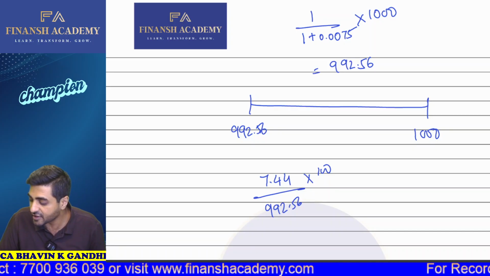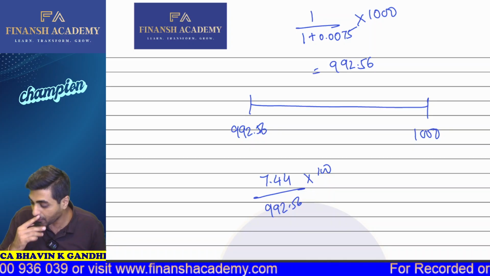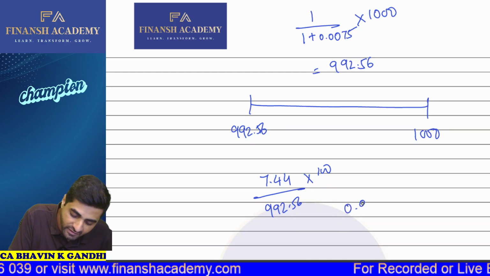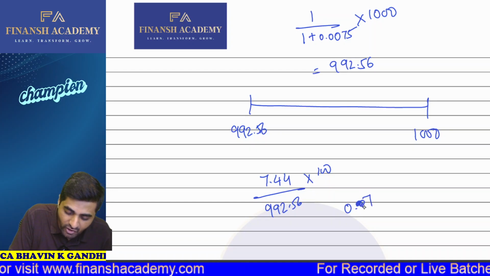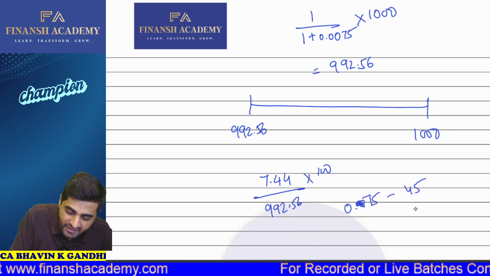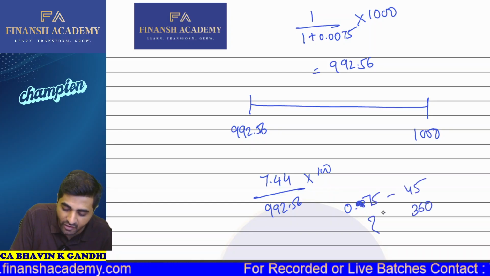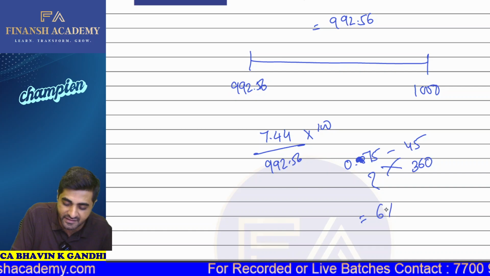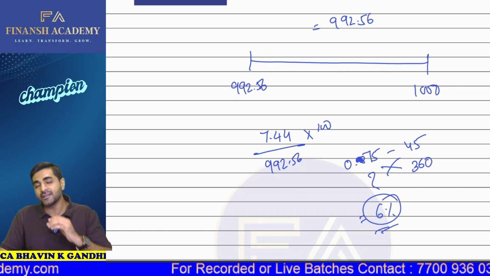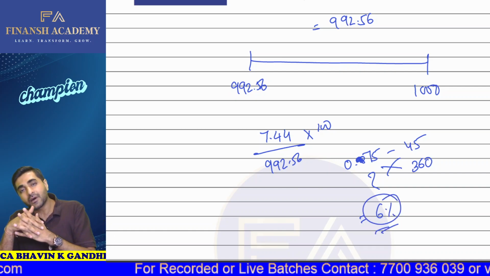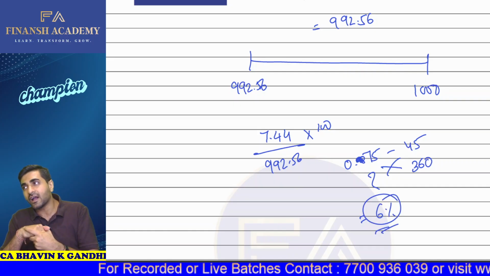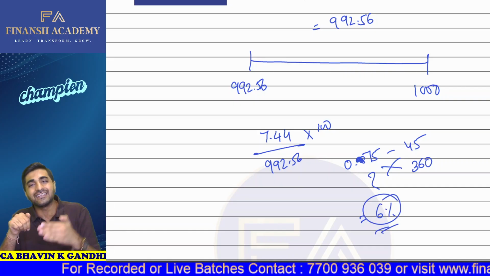So this will eventually give me the same 0.075. So 0.75. This 0.75 is for 45 days. So for 360 days, what is the bond yield? You will finally get this as 6%. So obviously, my dear students, when we are purchasing the bonds today, it is at a 6% yield.